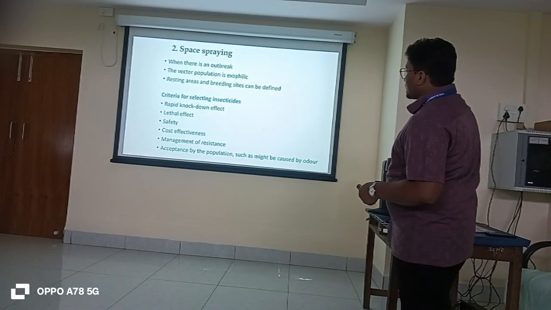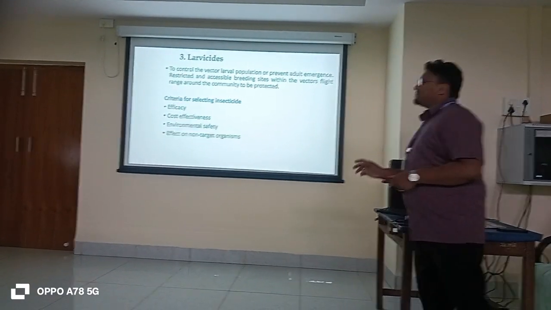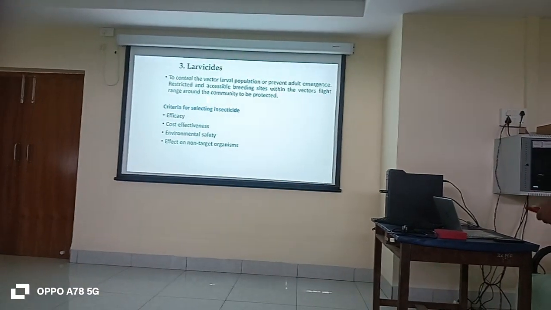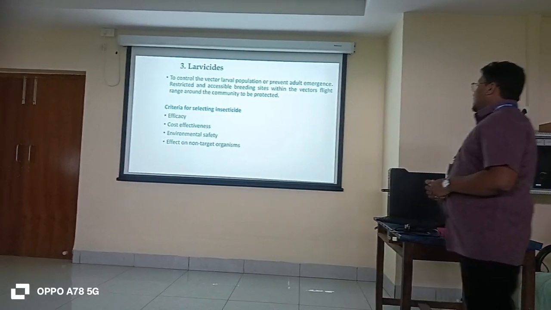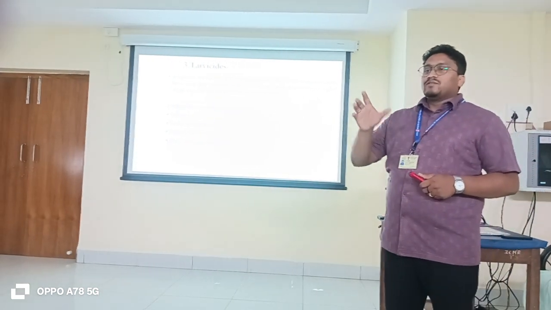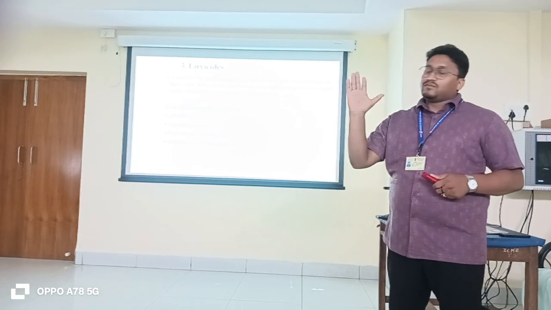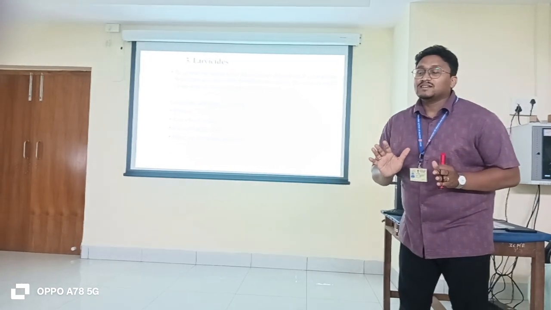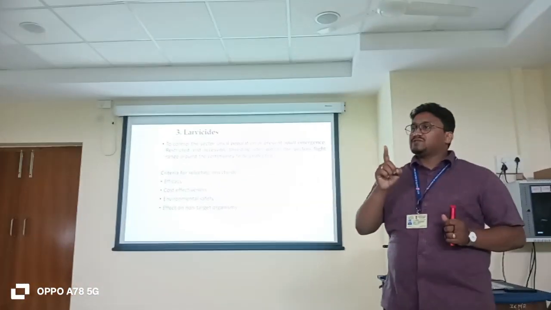Same criteria. Larvicide: that which kills larva is called larvicide. To control the vector larva population and prevent adult emergence, restricted to accessible breeding sites within the vector's flight range. See, each mosquito has its flight range. In dengue, what are you doing? You see, now one case came, 50 houses, how much? 500 meters, yes, 400 meters. Actually, the flight range of Aedes is 400 meters.